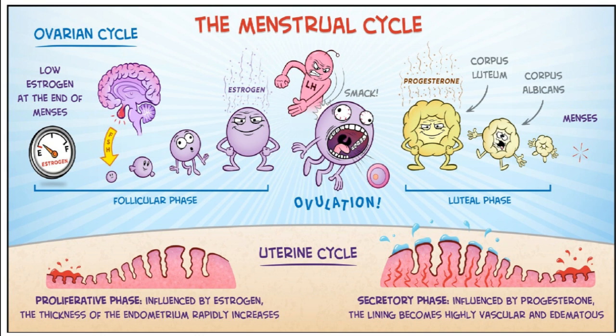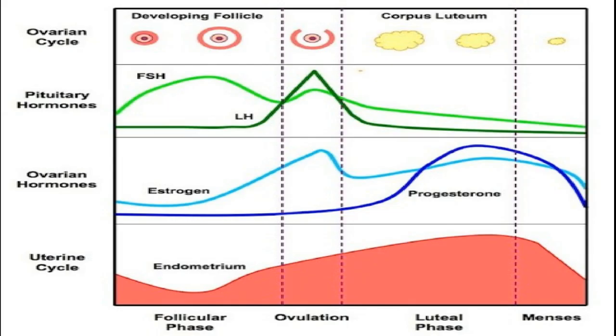So after the interval, there is the entry of another character named corpus luteum, who is producing progesterone at very high rates until fertilization occurs. But if fertilization doesn't occur, it dies off as corpus albicans that finally ends up at the menstrual phase, which is actually not the end but the beginning of the whole story again. Here is another very good abstract of the hormonal control of the female reproductive cycle, where a comparison of ovarian and pituitary hormones is obvious.